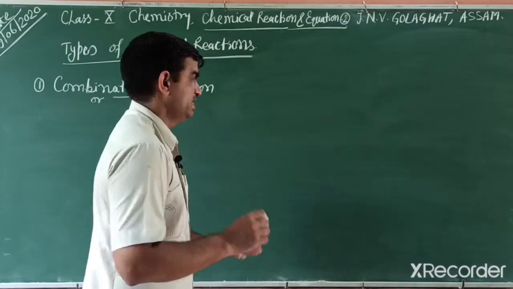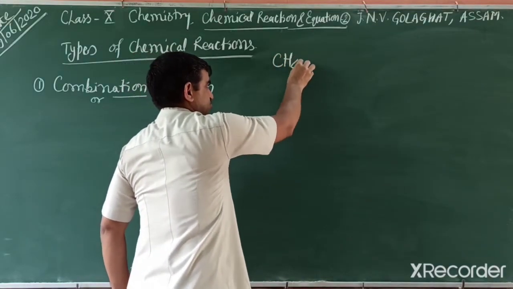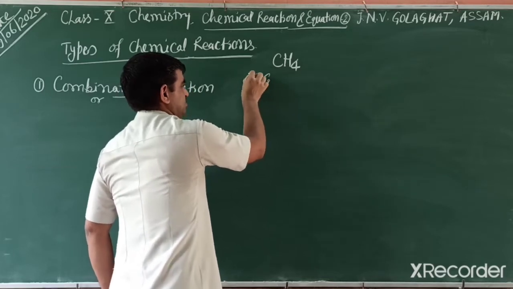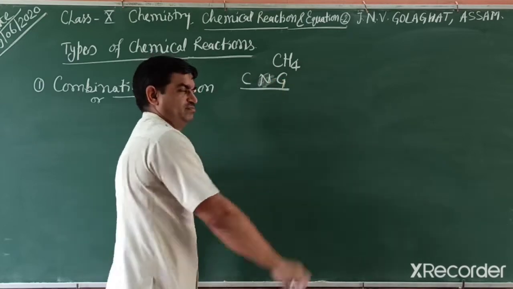Burning of methane. When we burn methane, you know, CNG. This one is CNG, compressed natural gas, methane.